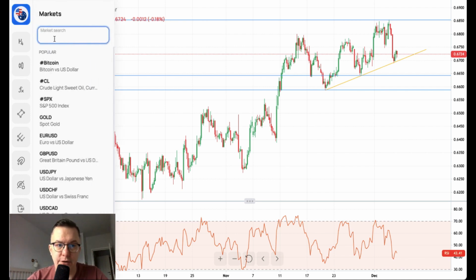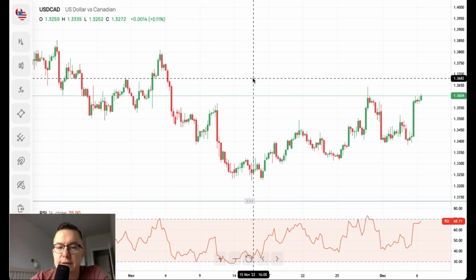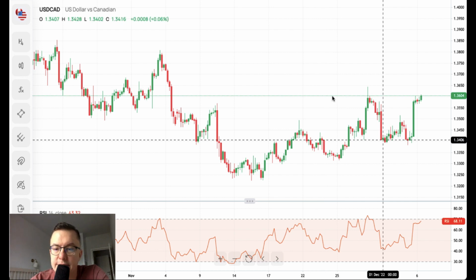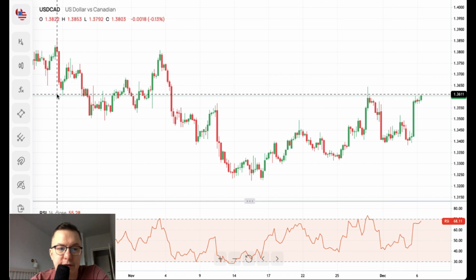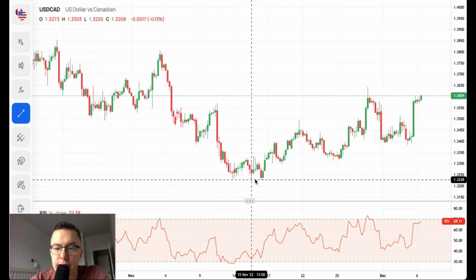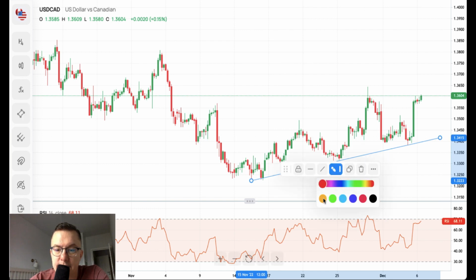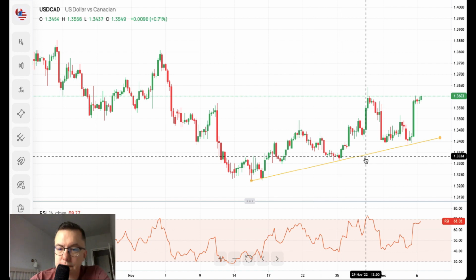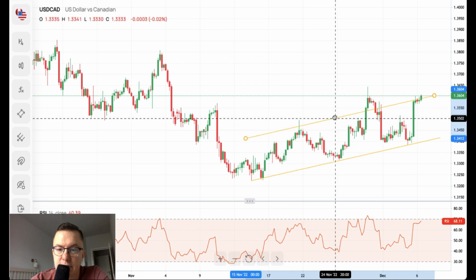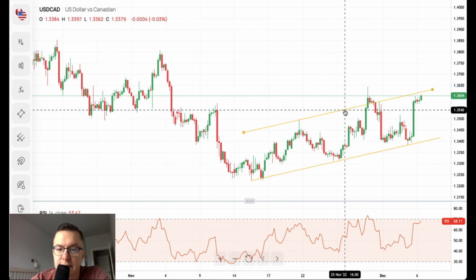Let's find out what's going on with the US dollar to Canadian dollar pair. The data scheduled for release are a little bit later today. Nevertheless, we can still take a look at what is going on here. So first off, there is of course the line that we need to place on the chart, and this is something like that. So that's the line. Let me just change the color. There you go. This is the local support line. So if we copy it, we can have a channel. Nevertheless, as you can see, very often this channel is being violated.